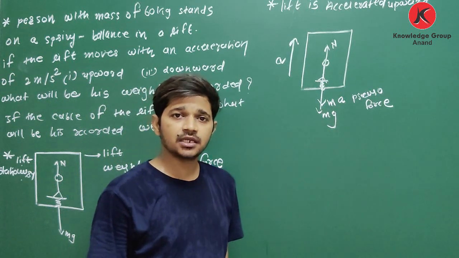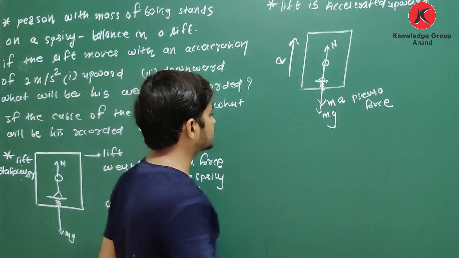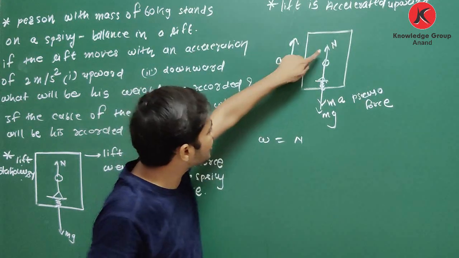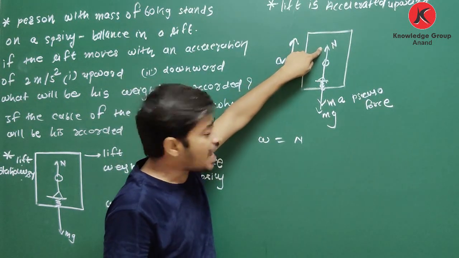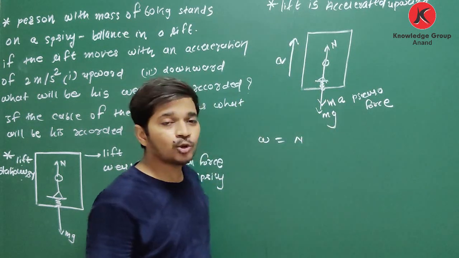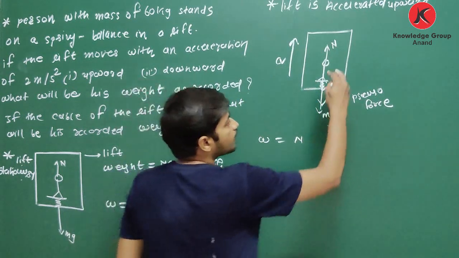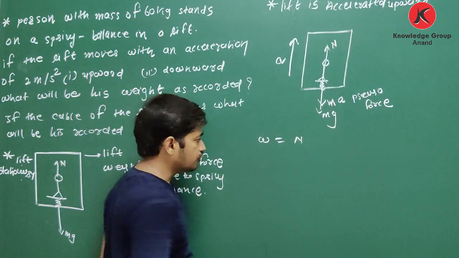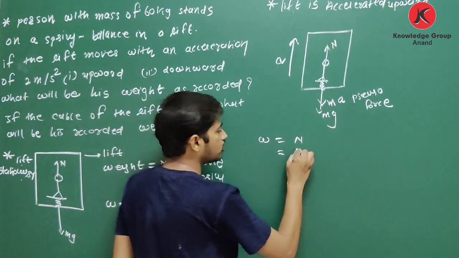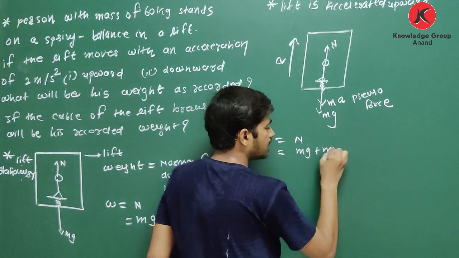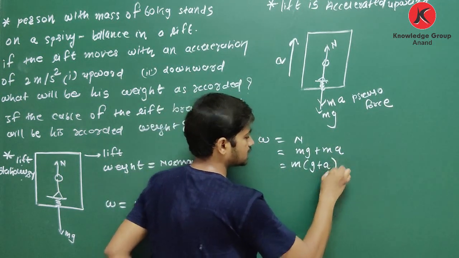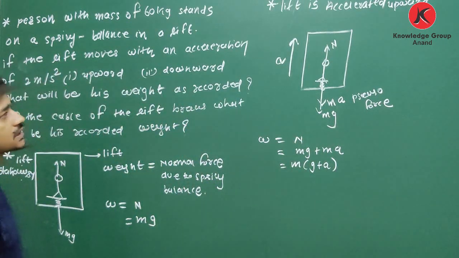Clear about this? So in this case, what is weight? Weight is equal to normal force. And see, normal force N is acting in upward direction, and ma and mg both are acting in downward direction. So upward is equal to downward. So I can write W is equal to mg plus ma, or I can write m common, m(g plus a).